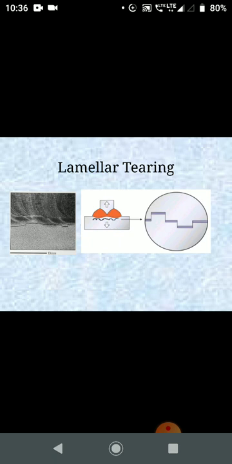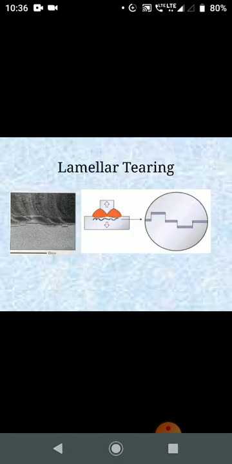Crack initiation occurs at the flattened MnS or oxide silicate stringers by the decohesion of such non-metallic inclusions near the weld, that is, in or just outside the HAZ.